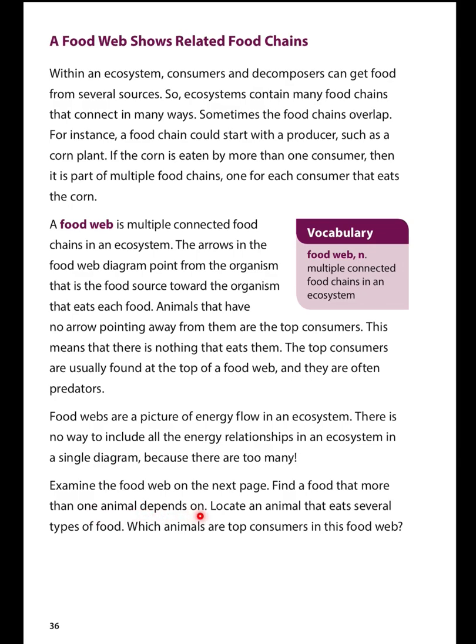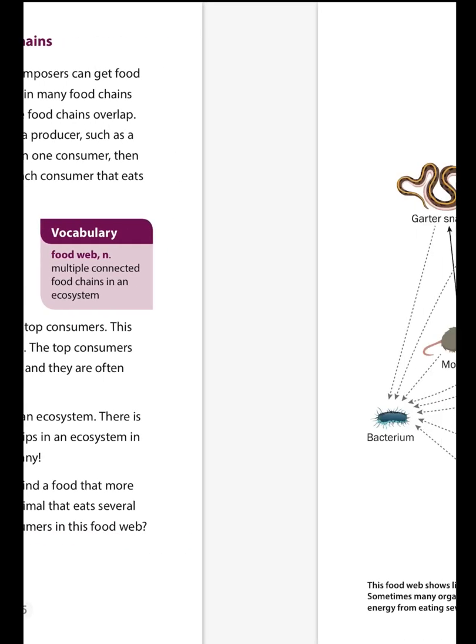Find a food that more than one animal depends on. Locate an animal that eats several types of food. Which animals are top consumers in this food web?